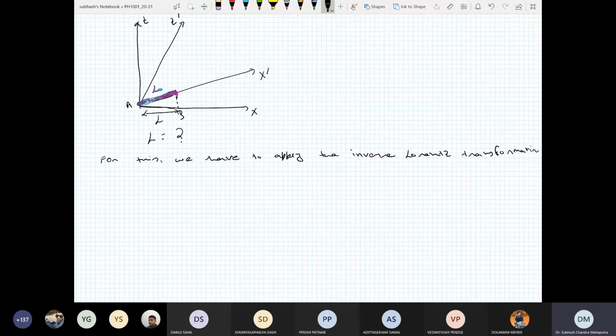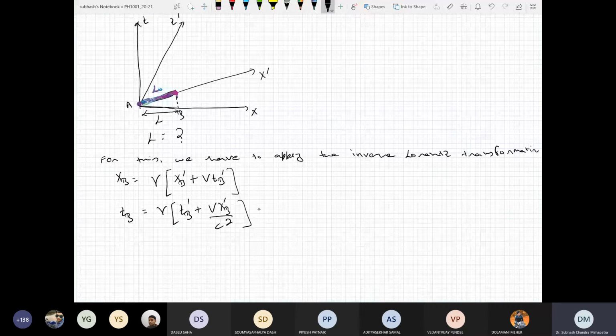Okay. So the point A is trivial. It is always 0. Let us concentrate on point B only. So for point B, we have xb is equal to gamma times xb prime plus v tb prime. But we have to measure at the same time. And tb is equal to gamma times tb prime plus v xb prime by c square. Now we have to measure the length of the bus at the same time, that means t is equal to 0.